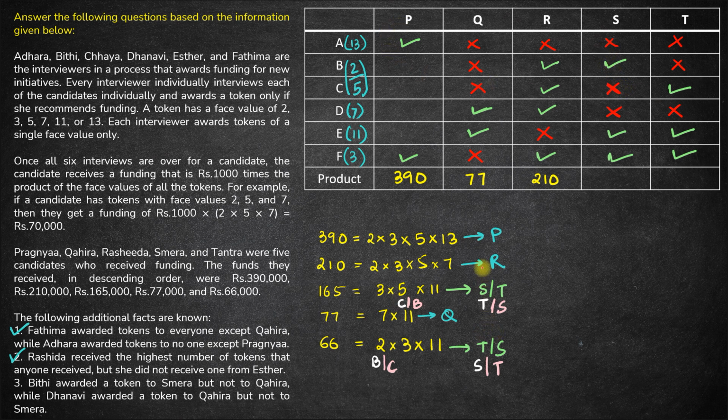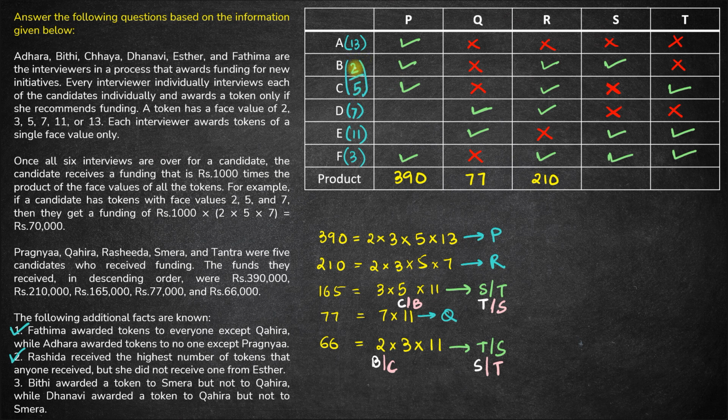And P, we know P receives tokens of 2, 3, 5 and 13. Now that means P will receive tokens from both B and C, whether this is 2, 5 or this is 5, 2.